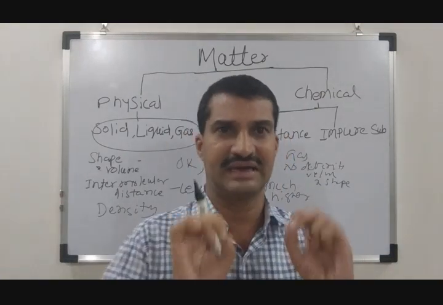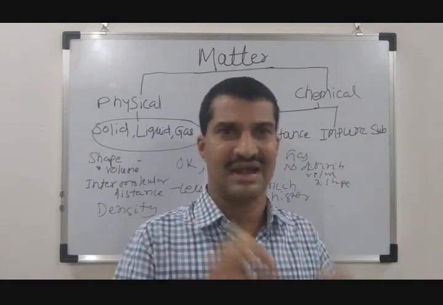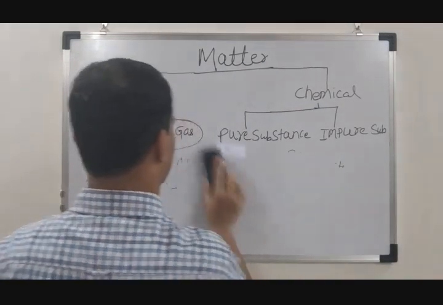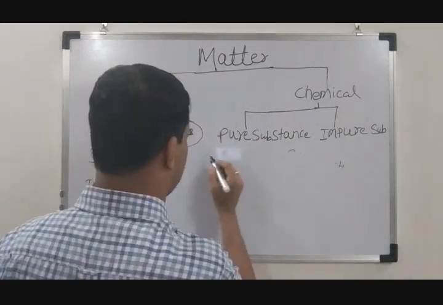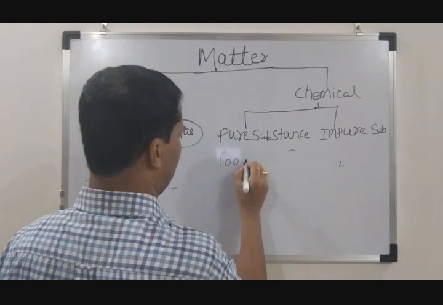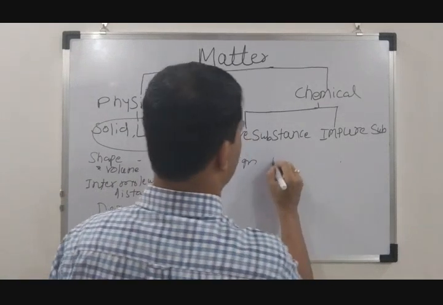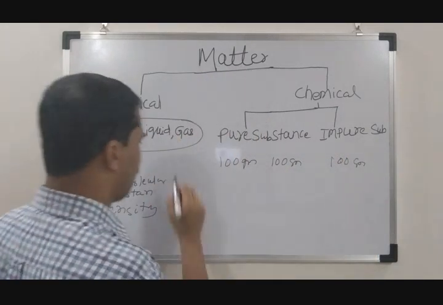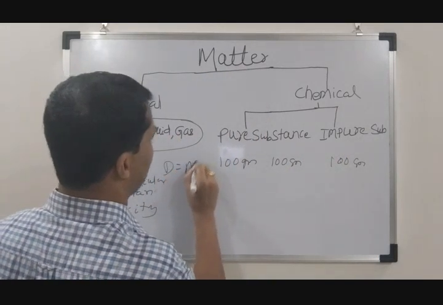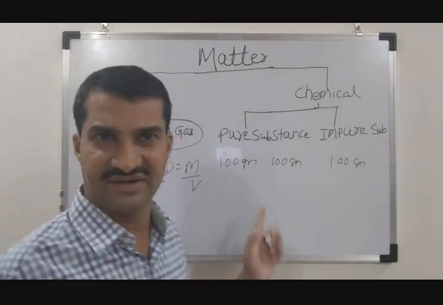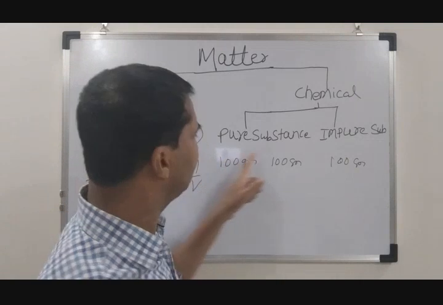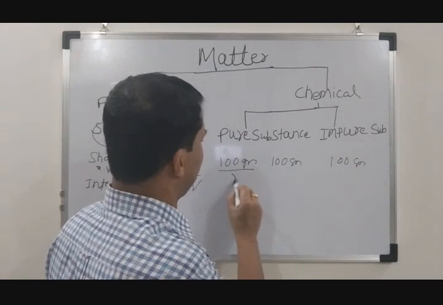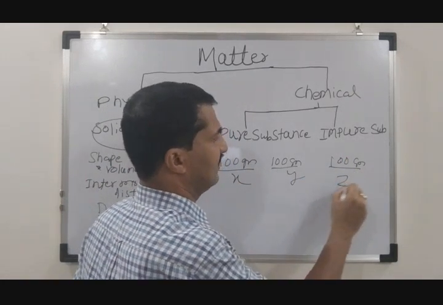For example, I will take the same mass of solid, liquid and gas substance. Let's say I take 100 gram of solid, some sugar, 100 gram of liquid and 100 gram of some gas. Now the formula of density is mass upon volume. So here I've taken mass, in each case 100 gram. Now let us say I measure the volume. Here the volume, let's say X, here Y, and here Z.